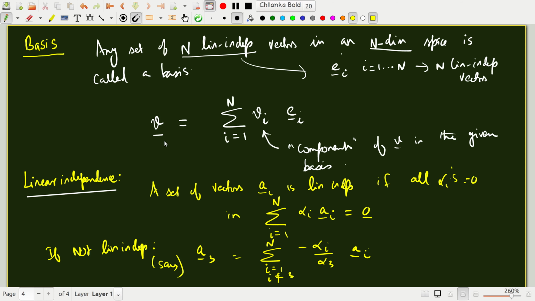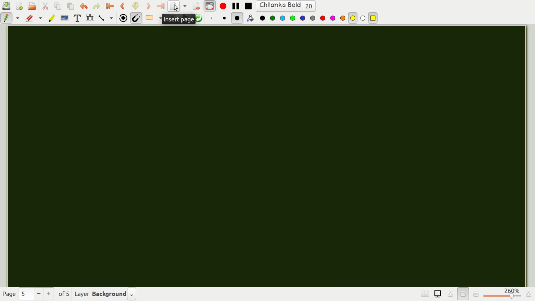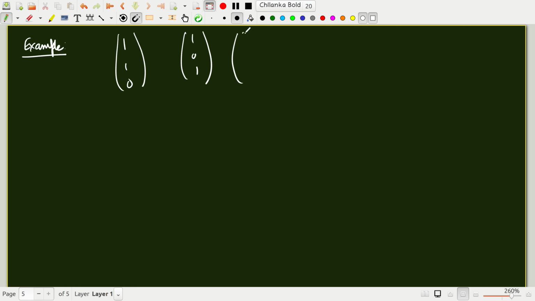Okay, now just before I end this module, I'll give a couple of examples on linear independence. Suppose I consider these vectors: 1 1 0, 1 0 1, 3 2 1. Now the question is, are they linearly independent?